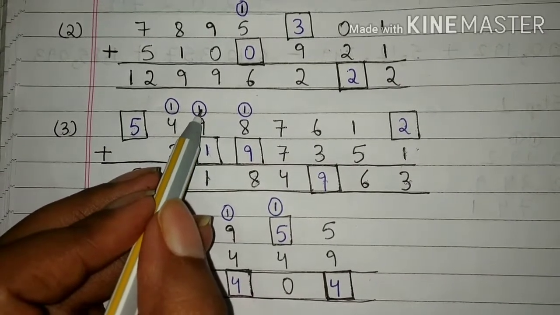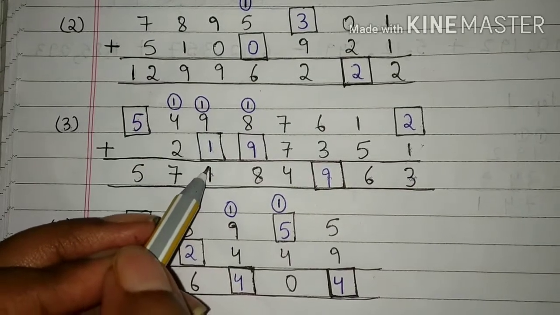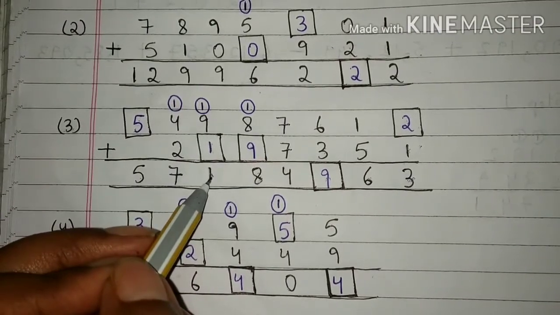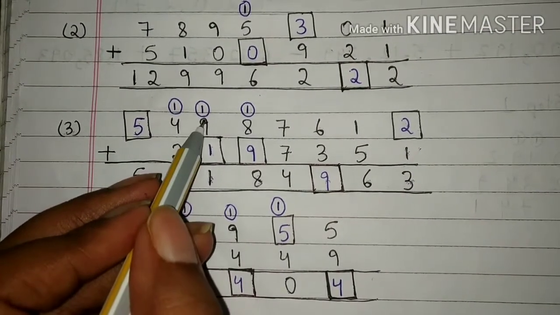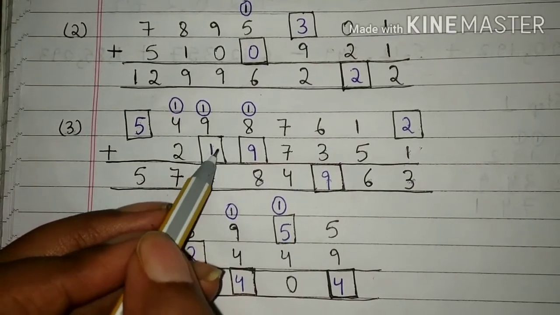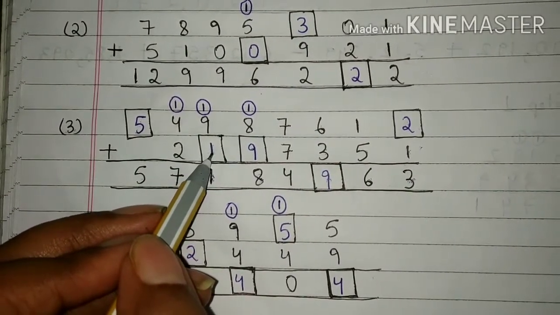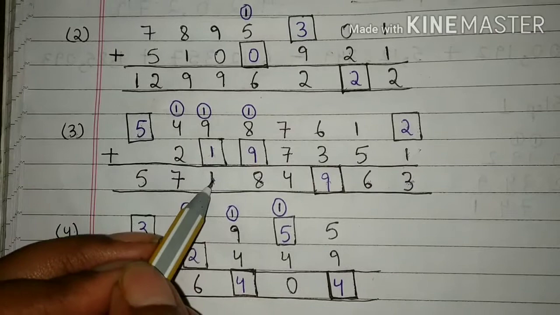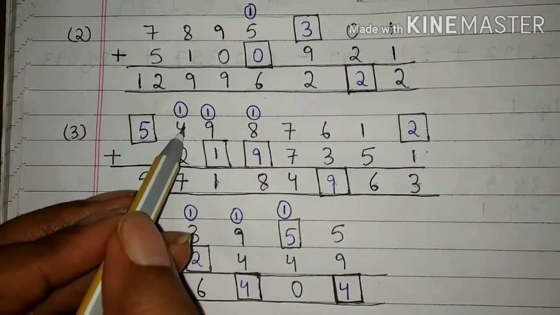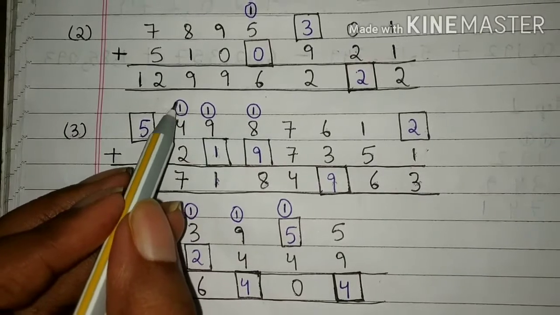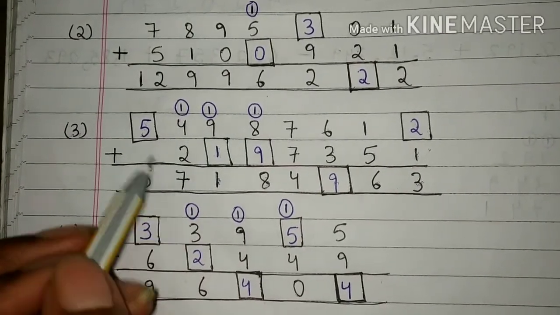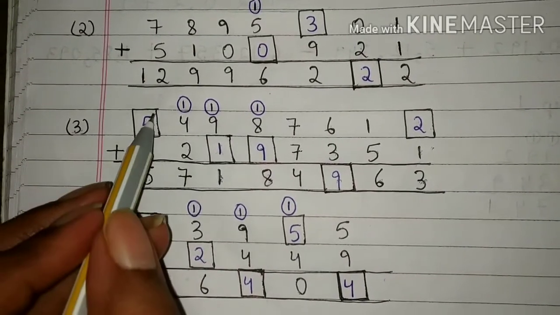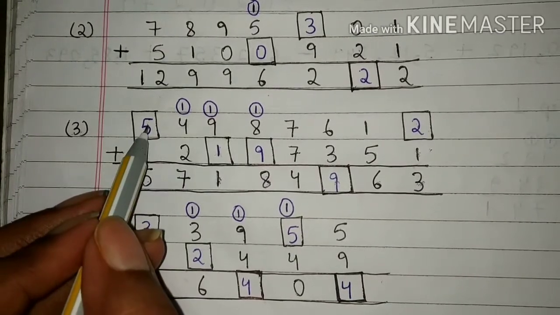9 plus 1 is 10. Students, here 1 is written and 1 is carried here. So this number is 11. Now 11 minus 10 is 1. Students, we will write 1 here because 9 plus 1 is 10 and 10 plus 1 is 11. 4 plus 1 is 5 and 5 plus 2 is 7. Students, here 5 is written, so we will write 5 here.